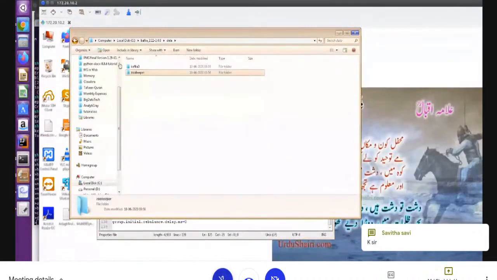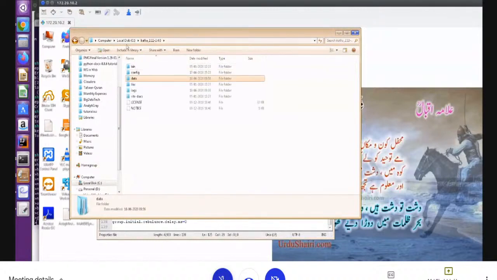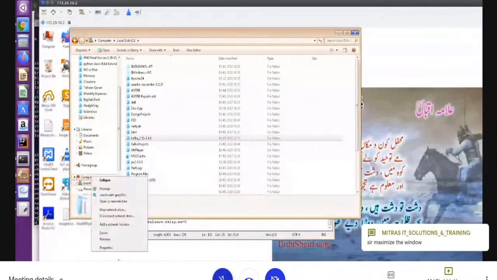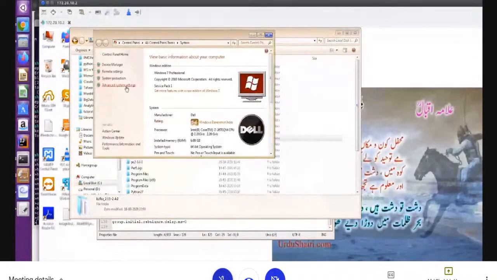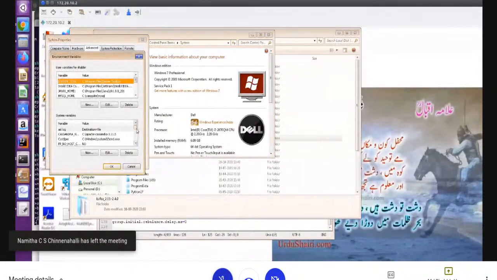I will create a Zookeeper folder here, and I want to run one broker. I'll show multiple brokers tomorrow, God willing. So we have created the folders here. You know the process: download Java 8, download Kafka, unzip in a particular location. I have unzipped here. After that, set the environment variables. Now I will show you how to set the environment variables on Windows. Advanced system settings, environment variables, set them here.